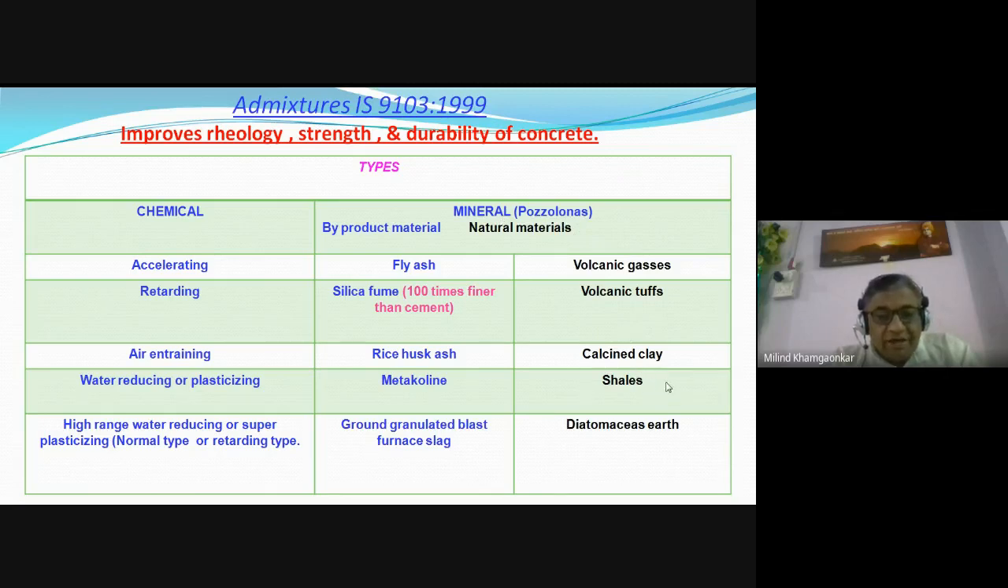Shells, these are the shells which are obtained from the seabeds. So these shells are very good containers of the pozzolanic material. Therefore, they are very good mineral admixtures. Diatomaceous earth is again one of the earth or clay materials which is found in the seashores. So this also is a naturally occurring mineral admixture.